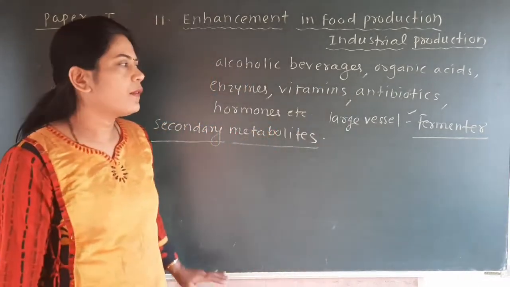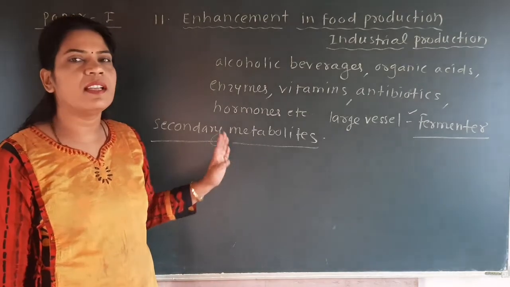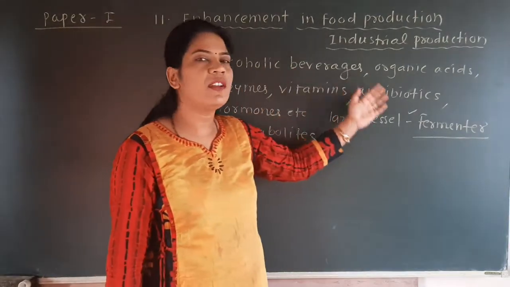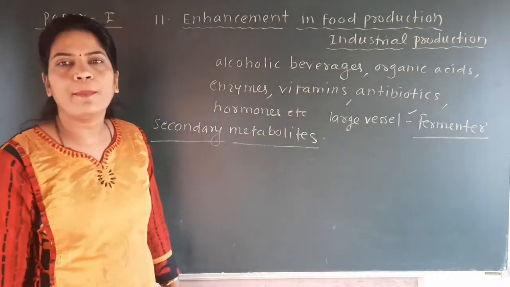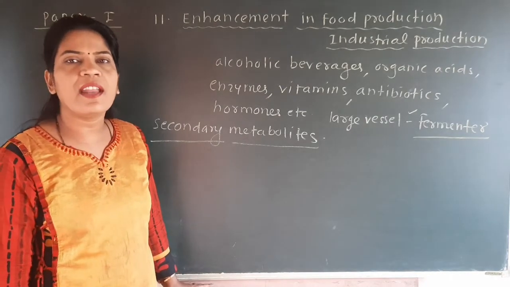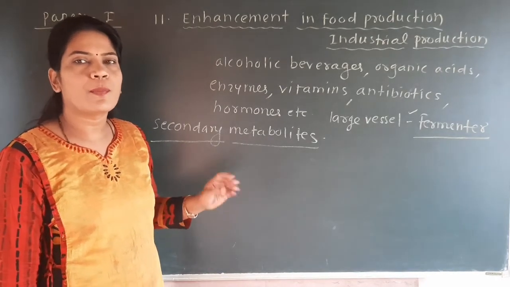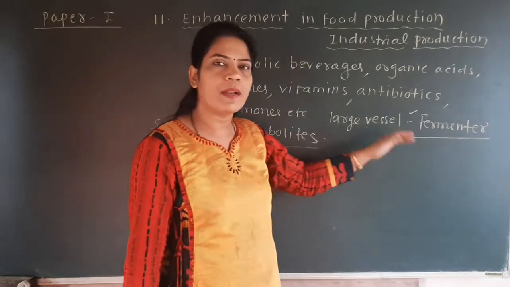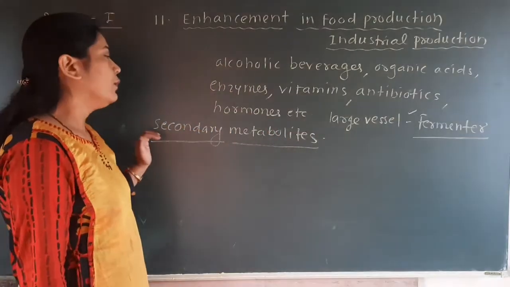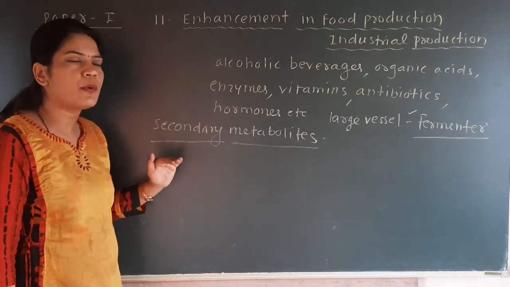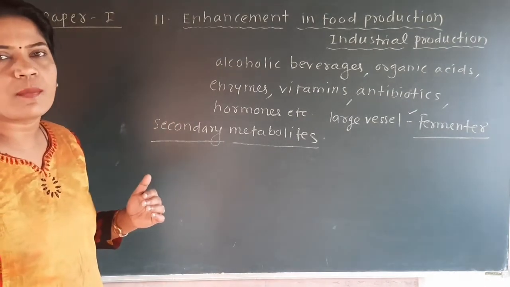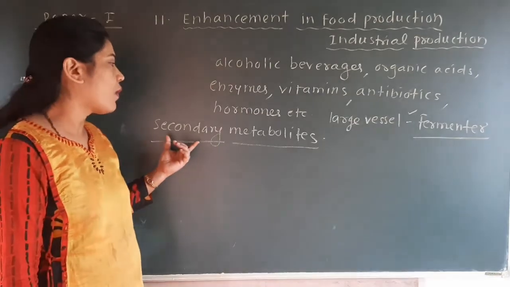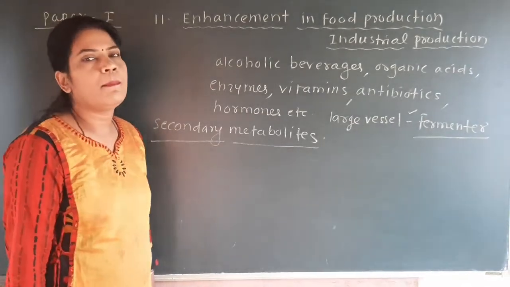So here we have seen that at the industrial level, the large scale production of these different products occurs with the help of these microbes, and the container or vessel used for production of these products is called the fermenter. And the products produced during the metabolic activity of those particular microbes are called secondary metabolites.